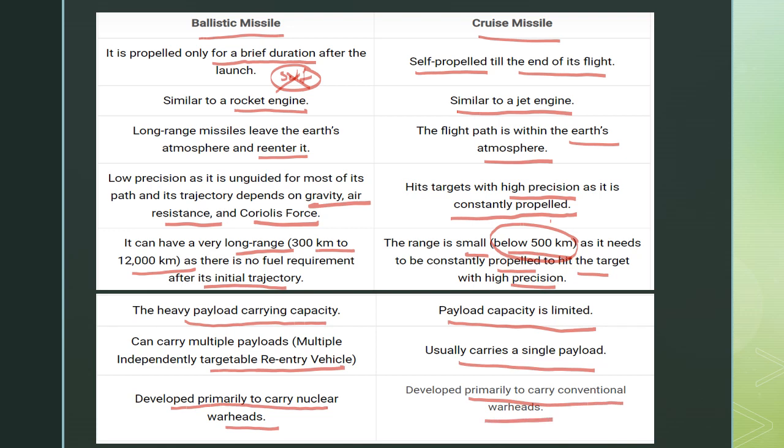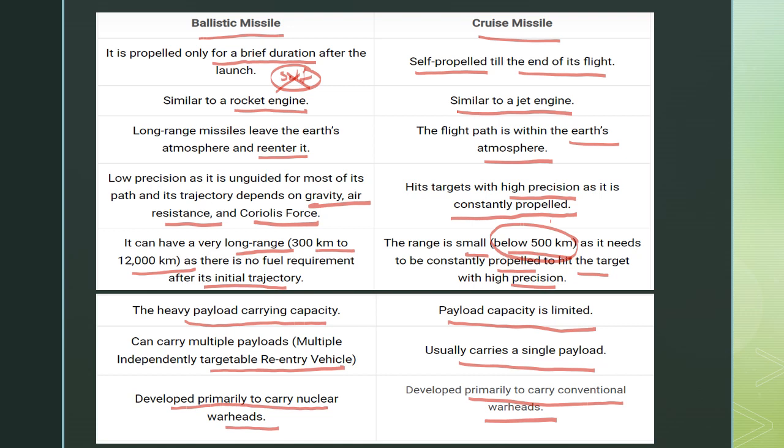So the ballistic missile has disadvantages: it doesn't have self-propulsion, and it is mostly affected by gravity, air resistance and the Coriolis force. That is the problem with ballistic missiles.